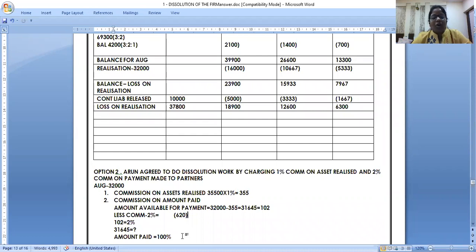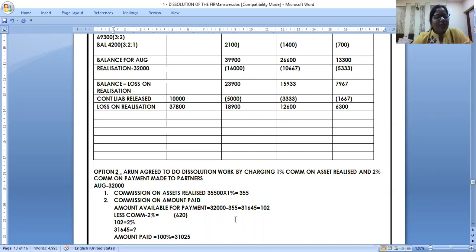Finally, how much amount is paid to the partners? After 620 commission, minus 31,645. This is the toughest way to learn, but within 24 hours, if you revise this, you will learn it very perfectly. 31,025.